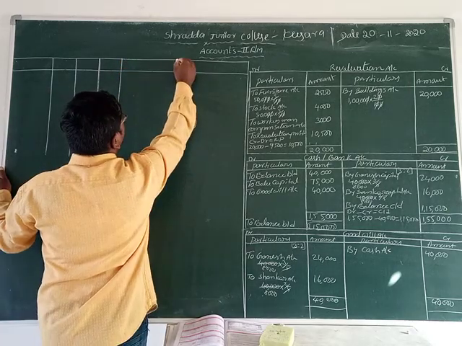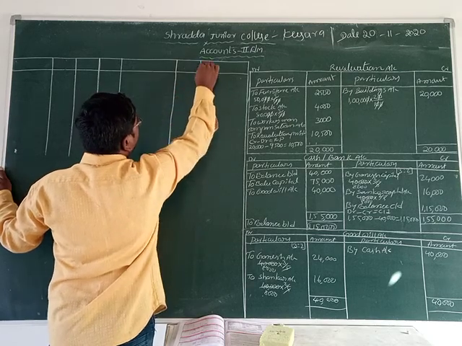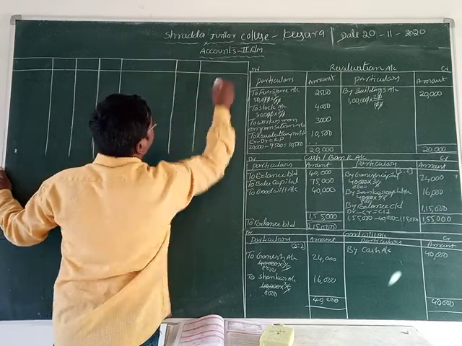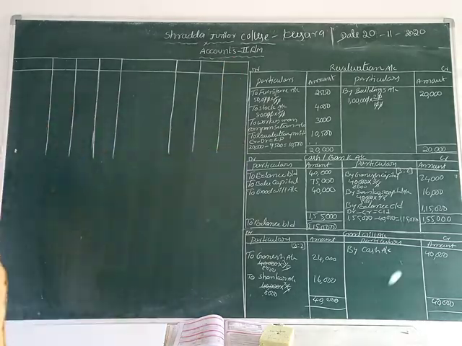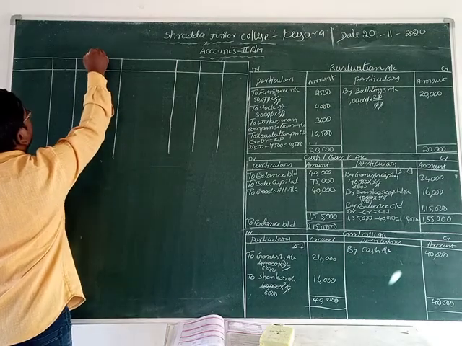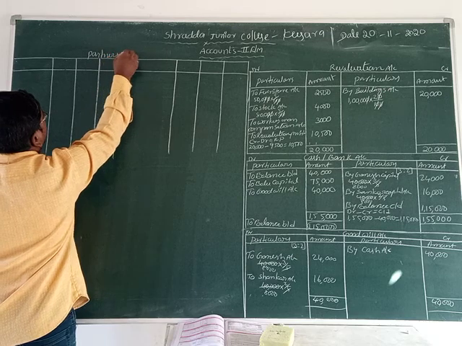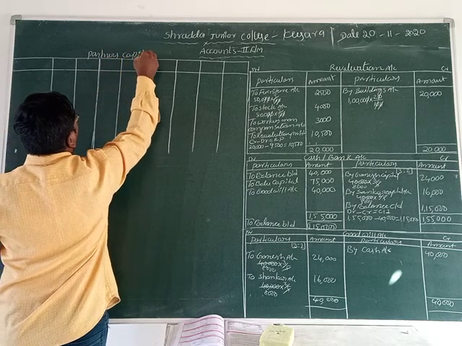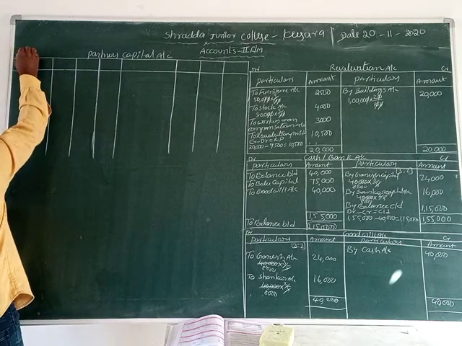At the same time, particulars: Ganesh, Shankar and Balu. These three members, three partners are there. That's why we can write here partners capital account. Left side is a debit.